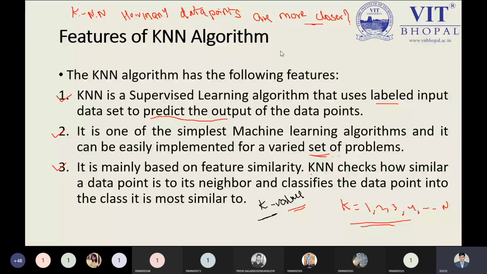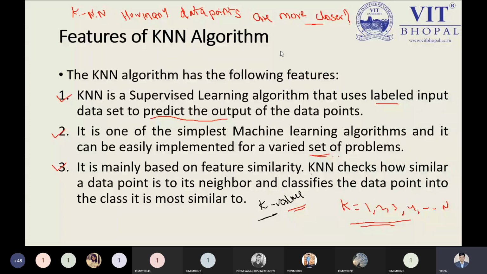Now I'm coming back to my third point, that is a feature of the KNN algorithm. It is mainly based on feature similarity. The term we need to keep in mind is the important feature. A feature similarity based concept is introduced in the KNN. So KNN is mostly focused on feature similarity, as I told you, like the comparison between a boy and a girl in a classroom. Based on the features, I can divide my students into two groups. So what are the features?